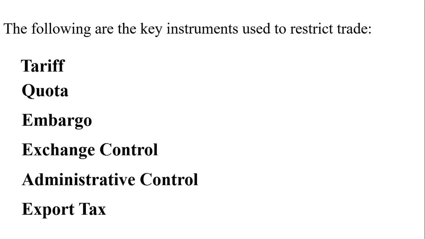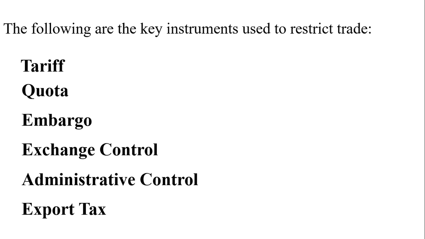And administrative control. If the government wants to discourage importation, it can intentionally make the processes one must go through to import goods and services become very bureaucratic, so that people will be discouraged from importing. For instance, if you are importing something, maybe the government can decide to make you fill a long form. It must go through about 8 offices before the importation can be approved or something. All these are administrative control.